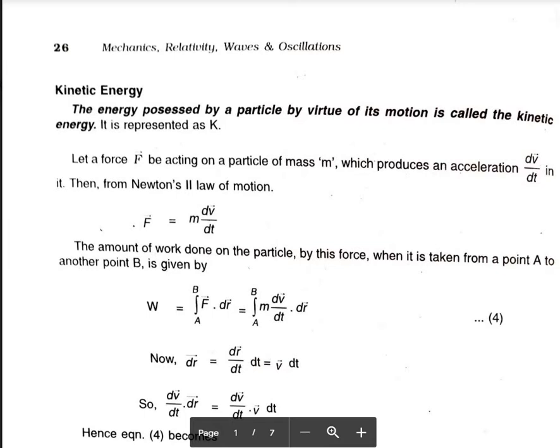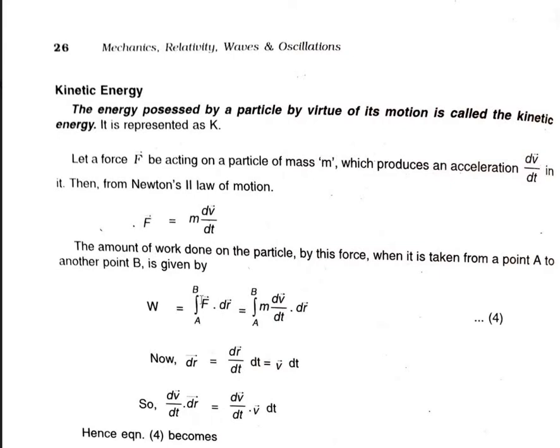What is kinetic energy? It is nothing but the energy possessed by the particle by virtue of its motion. Suppose F is the force acting on the particle of mass m and it produces an acceleration a. We know that it is the rate of change of velocity, so a is equal to dv by dt. From Newton's law of motion, the force F is equal to m into dv by dt. So the amount of work done is given by W is equal to integral F dot dr.